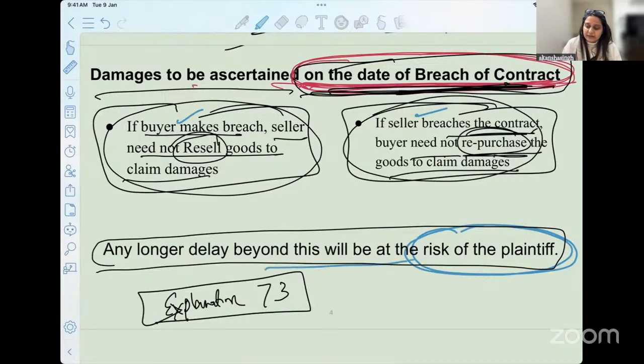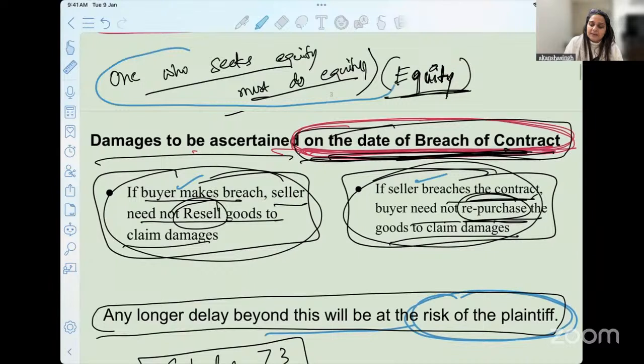That is why we relate this with the maxim that you have to seek equity. You want to save yourself, immediately take action. Otherwise, know that just because you are reaching the court with an ulterior, vexatious motive does not mean that you will get a remedy of that sort.